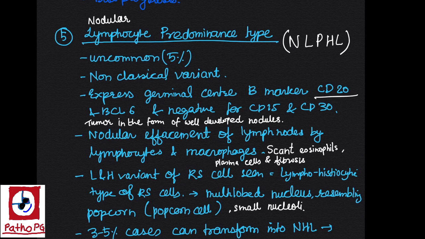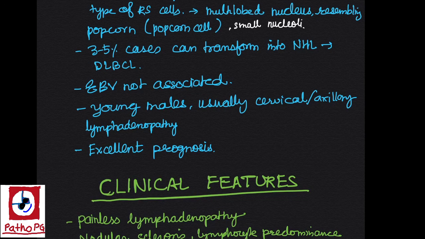LP variant of RS cell is seen, that is lymphohistiocytic type, which is also called popcorn cells, as its nuclei resemble popcorn. Multi-lobed nucleus with inconspicuous nucleoli. 3 to 5% of cases of lymphocyte predominance type can transform into diffuse large B-cell lymphoma, which is a type of aggressive non-Hodgkin lymphoma. Epstein-Barr virus is not associated with this type of Hodgkin lymphoma, and it usually involves young males, and cervical axillary lymphadenopathy is found. It also has excellent prognosis, like most of the Hodgkin lymphoma.